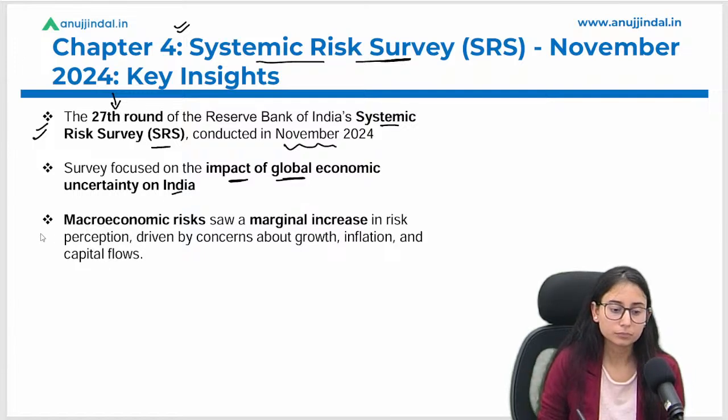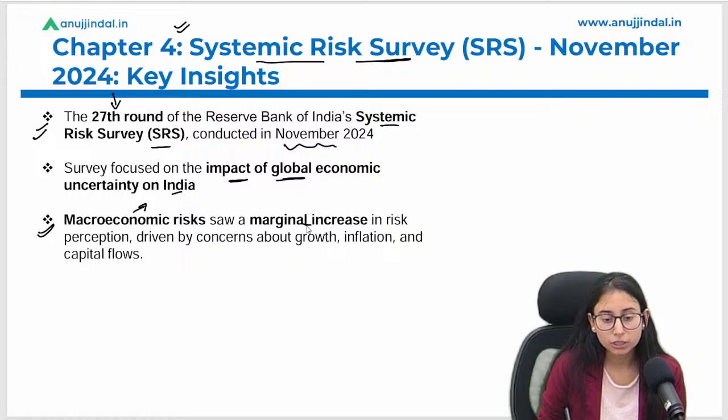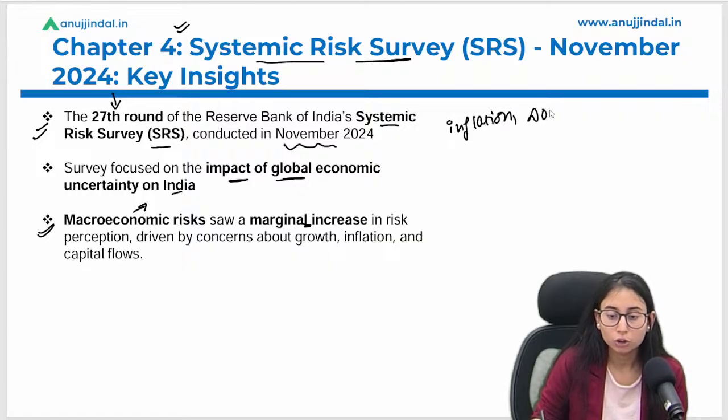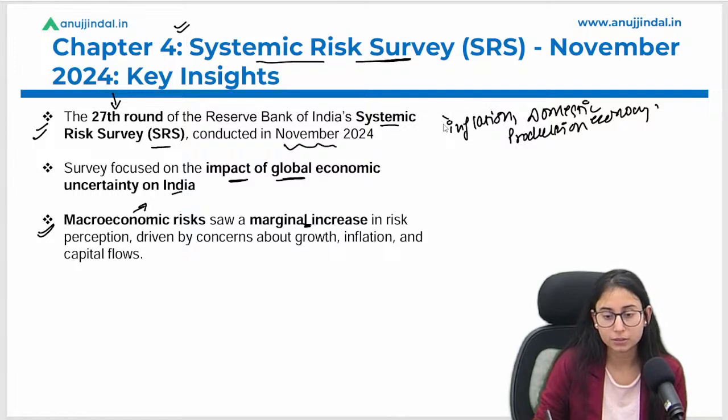Okay, so as per this SRS, that is the systemic risk survey, the macroeconomic risk saw a marginal increase. What are macroeconomic risks? They are related to inflation, or domestic production of the economy. All such things are the factors that we include in macroeconomic risk. Suppose there is high inflation in the economy.